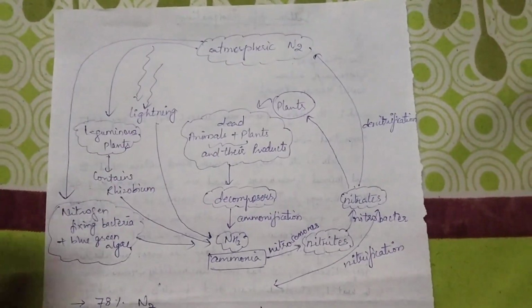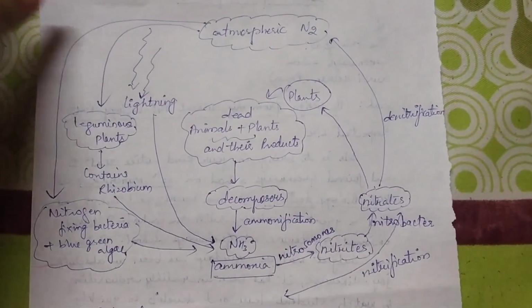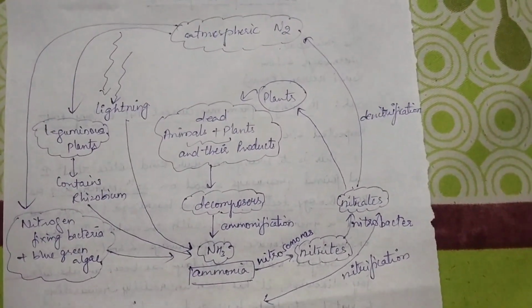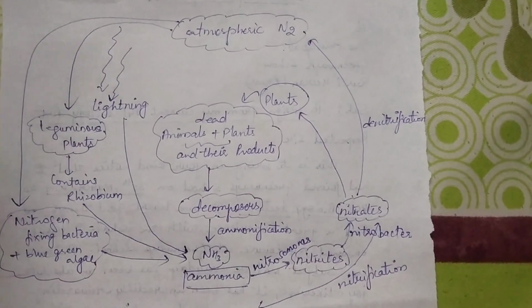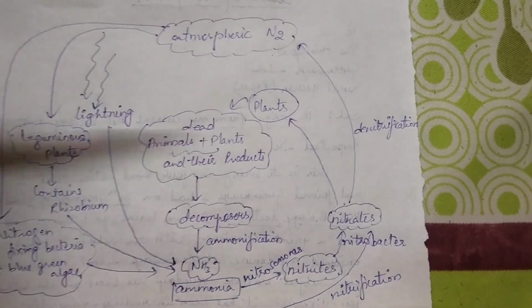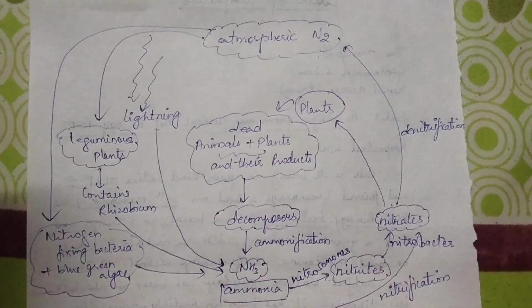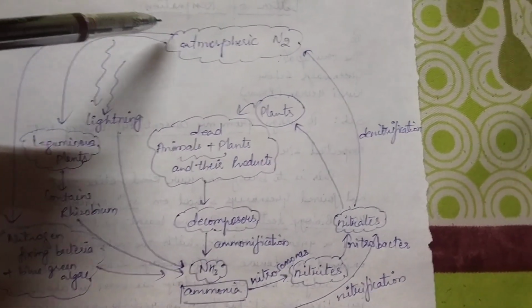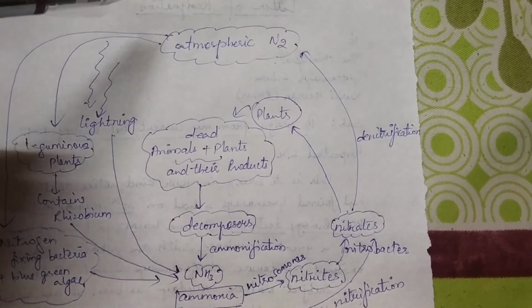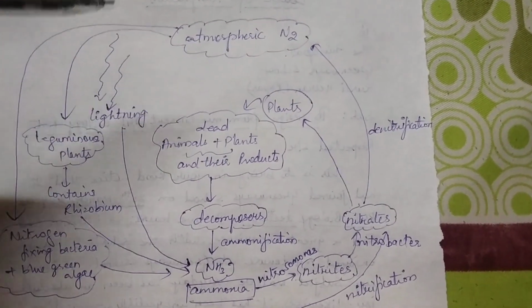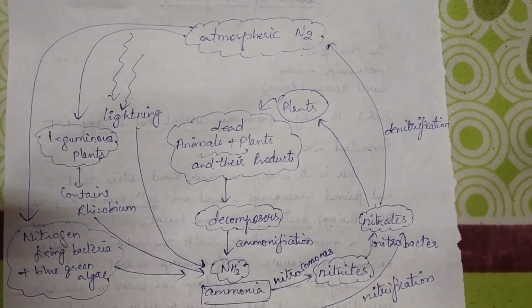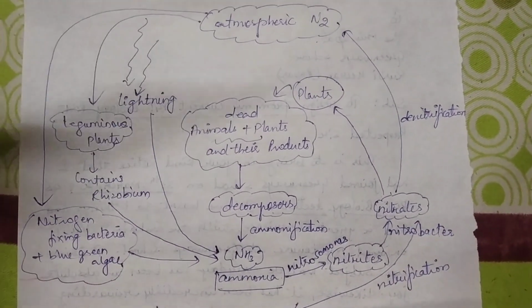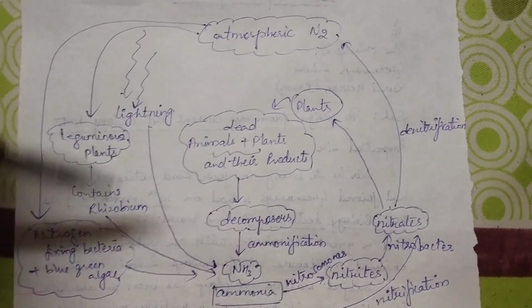Hello students, I think this nitrogen cycle and nitrogen fixation is not clear to you, so I'll explain it again in a very simple manner by using this nitrogen cycle diagram which you can see here. First of all, we'll start from atmospheric nitrogen. We know that in our atmosphere we have 78% of nitrogen, but this nitrogen cannot be utilized or used directly, so it has to be fixed.